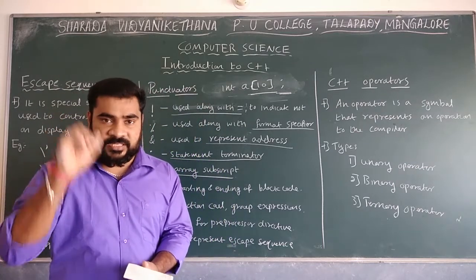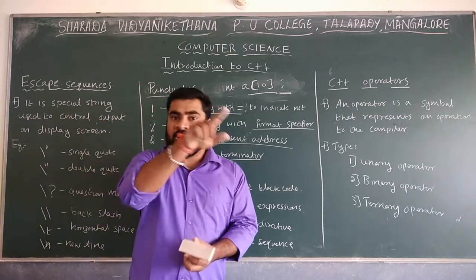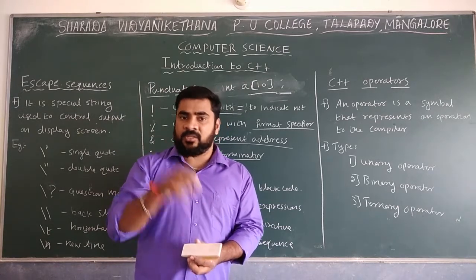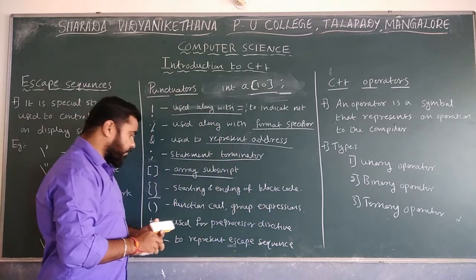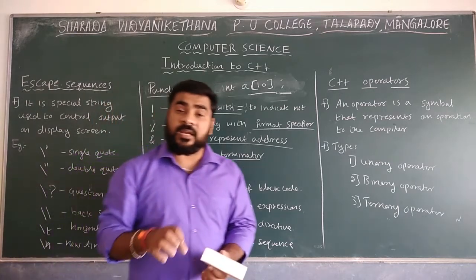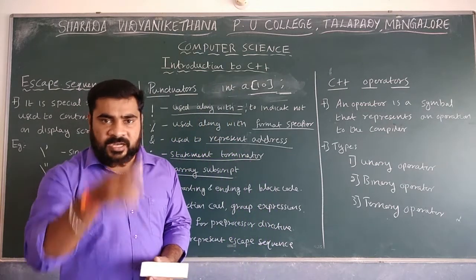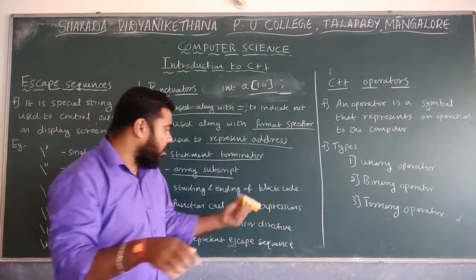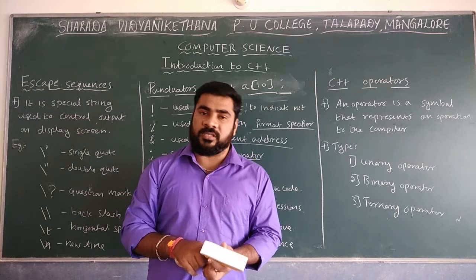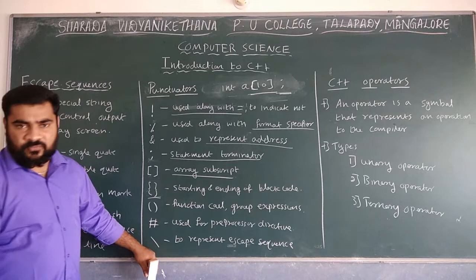That will be executed as a single statement. A block of code executes from starting to ending, treated as a single statement, and inside the block it executes in sequence. So if you want to create a particular block of statements, we use the open flower bracket and also the closing flower bracket. The open flower bracket opens the code block, and finally you have to close it with the closing flower bracket.